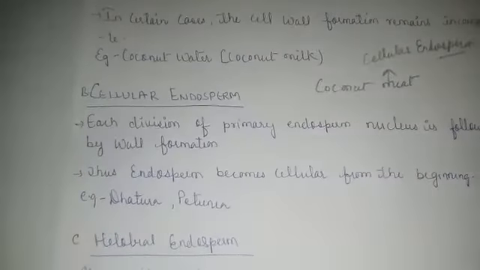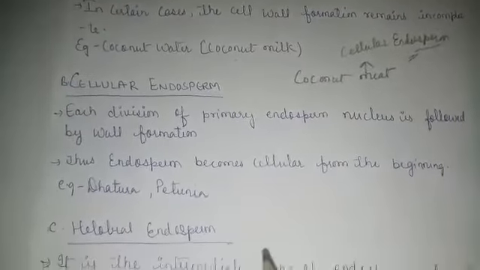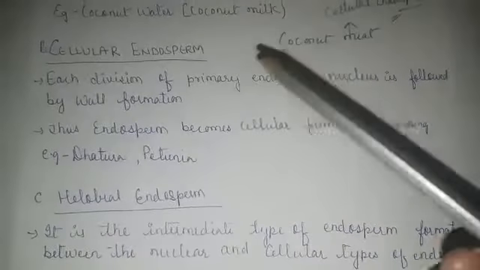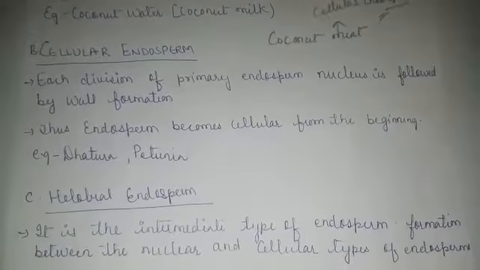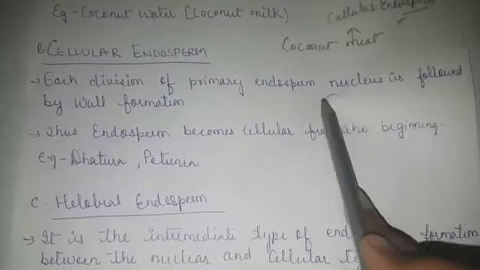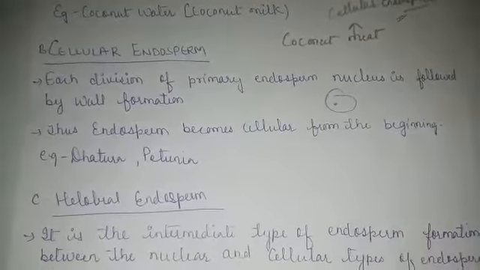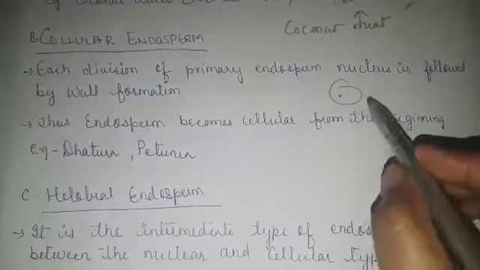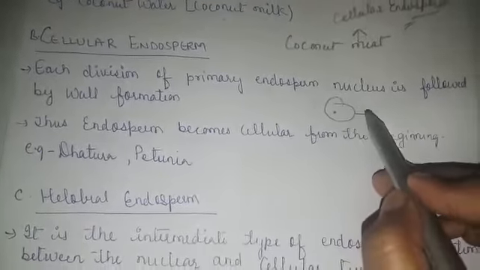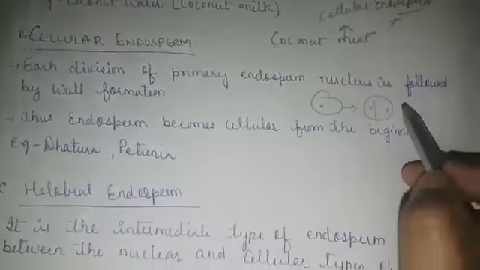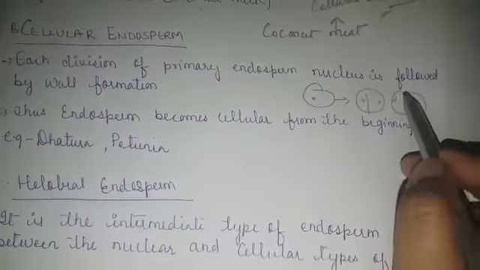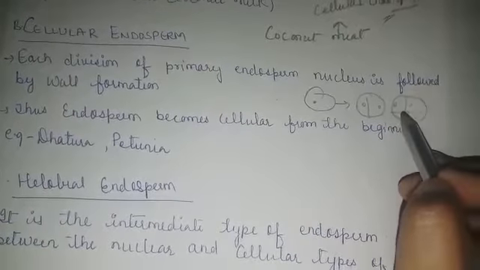Let's see the cellular type of endosperm which we have just talked about. In the cellular type of endosperm, each division of a primary endosperm nucleus is followed by wall formation. Just suppose this is a 3n structure with the 3n nucleus. It will undergo division, wall formation will take place, it will undergo division, wall formation takes place.